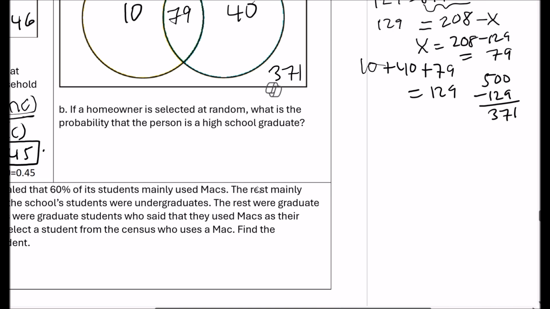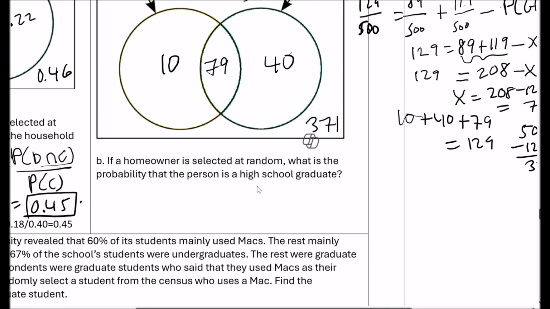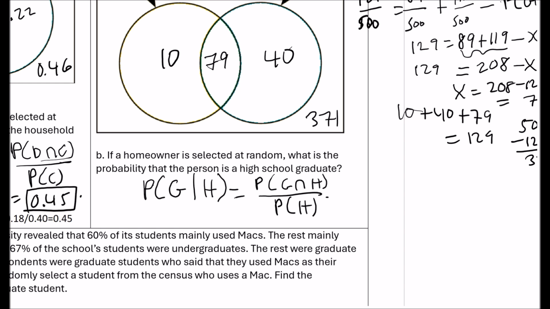Now, part B, if a homeowner is selected at random, what is the probability that the person is a high school graduate? All right, so the probability, given that they're a homeowner, what's the probability that they're a high school graduate? Okay, so probability of graduate and homeowner divided by probability of homeowner.